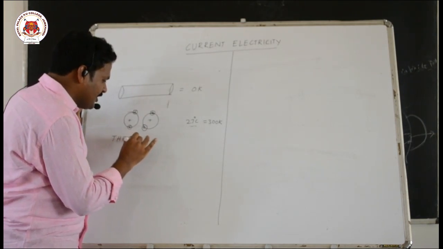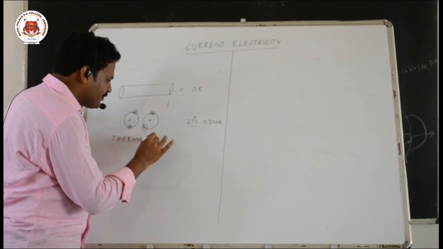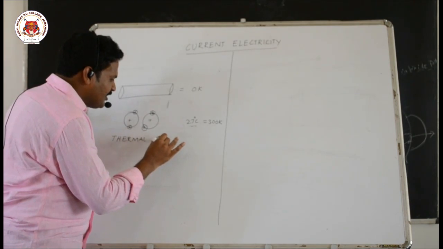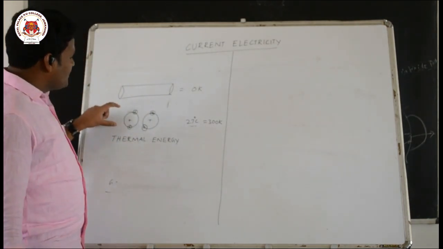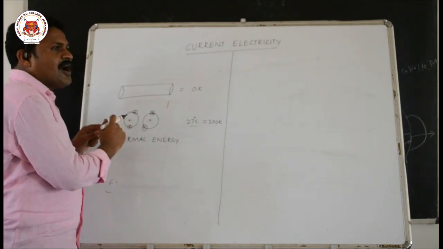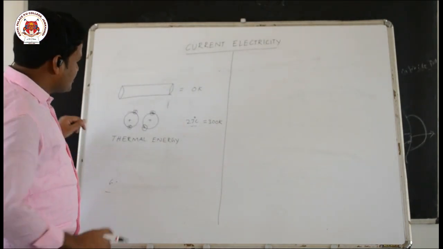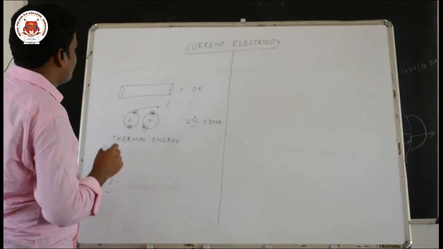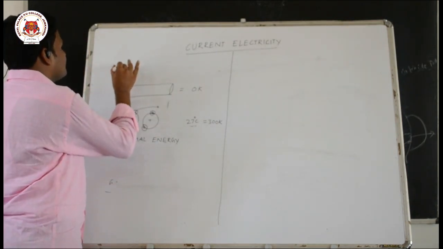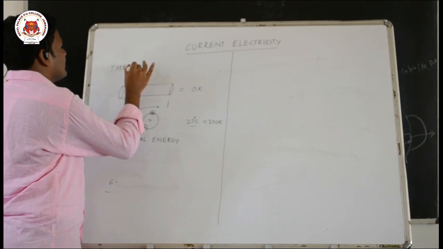They will gain some energy called thermal energy. And after gaining this thermal energy, the electrons will get away from this nucleus. They start moving away from this nucleus with a certain velocity called thermal velocity. This is called thermal velocity.